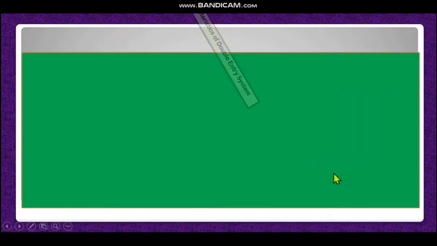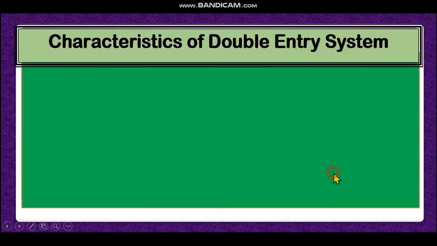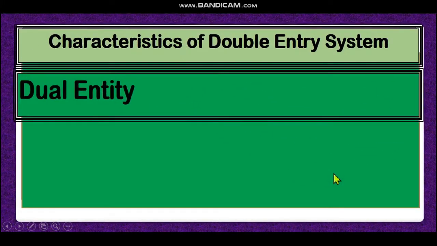Dear student, now the characteristics of the double entry system. First, dual entity. All of you know that in every transaction there are two parties. One party receives the benefit and the other party gives the benefit. This is the dual entity.